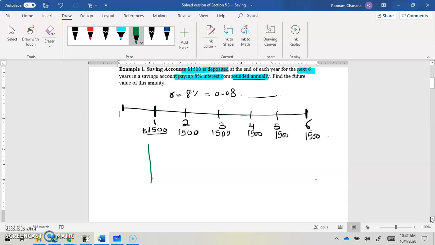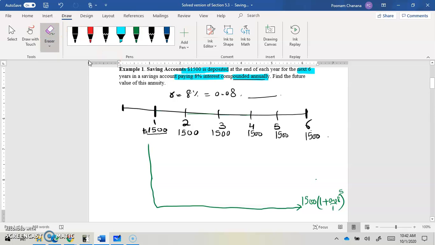So at the end of 5 years, how much will that amount be because of the compounding interest, right? Compounding annually. So remember the compounding formula, that will be 1500 times (1 plus 0.08, the interest, divided by 1) raised to the power 5 times 1, because compounding annually. So this will be equal to 1500 times 1.08 raised to the power 5. That is the amount from the end of the first year.